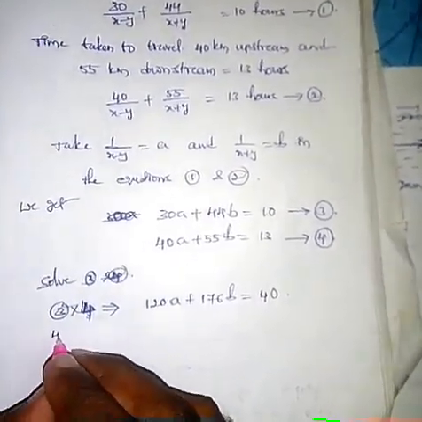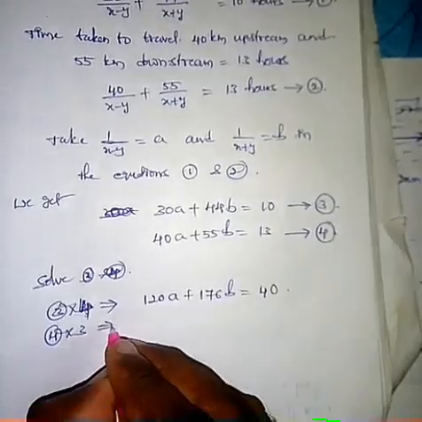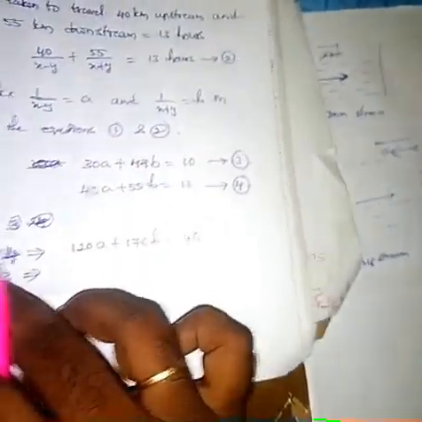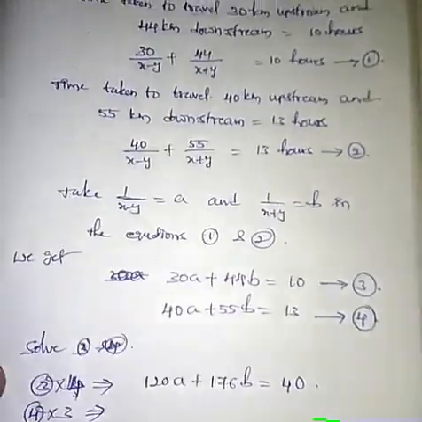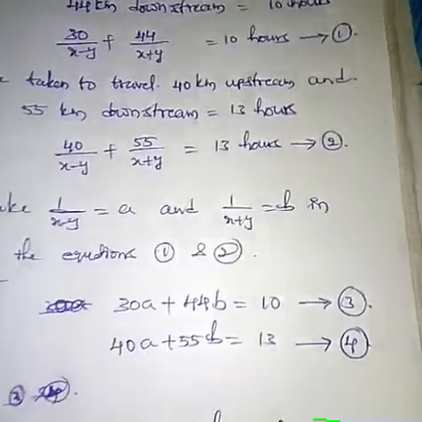And equation 4 into 3, because I wish to eliminate the a coefficients, that's why we have to make them numerically equal.